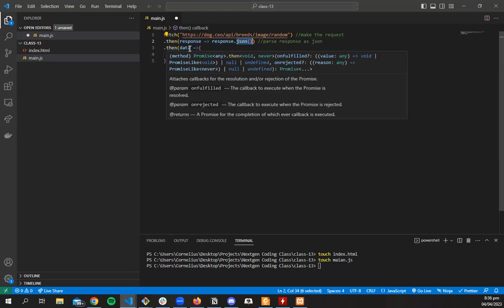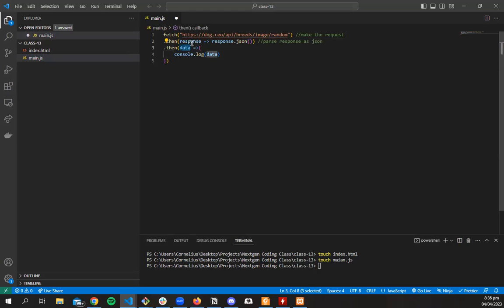Then this is also just representative. It's step by step. The first time we've made a request, we use response to represent what is coming back, and we parse it as JSON. Then data is just representative of the response that we've parsed. It could be anything, but you want to name it like this so that it's more descriptive of what you are doing. So here's the response and here's the data. If we save this, let's run it and see what we get.